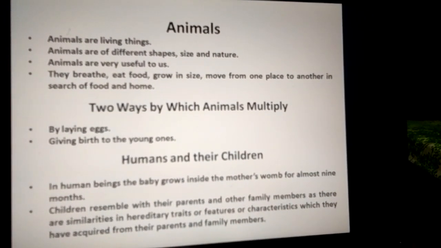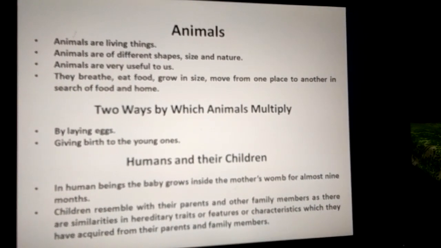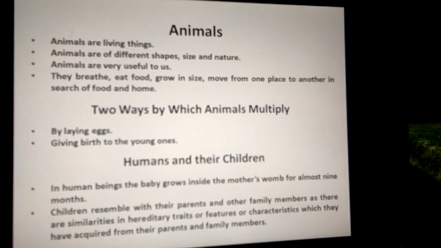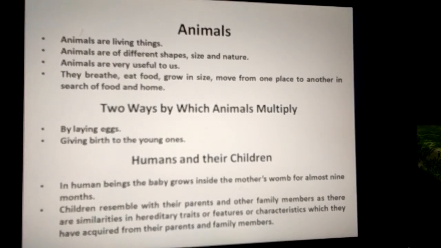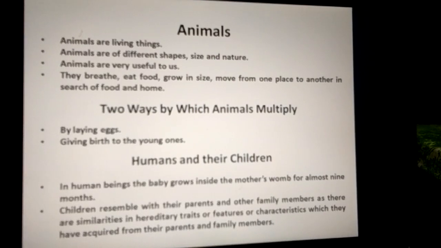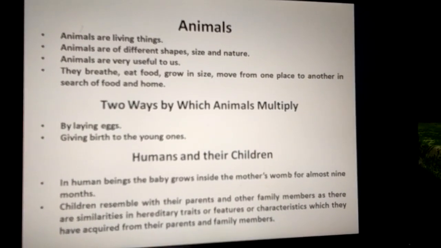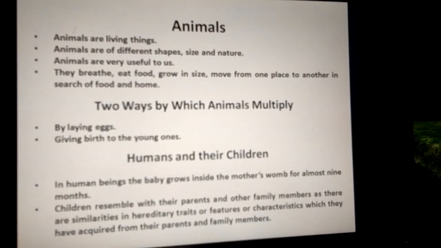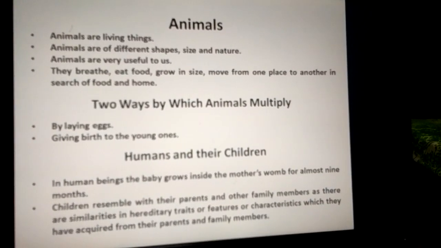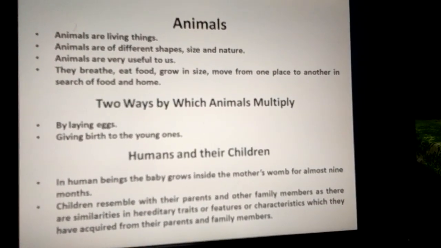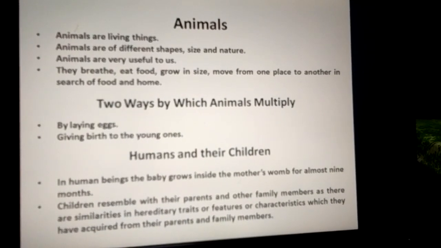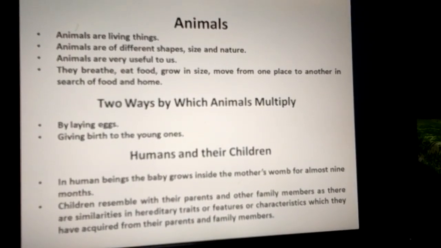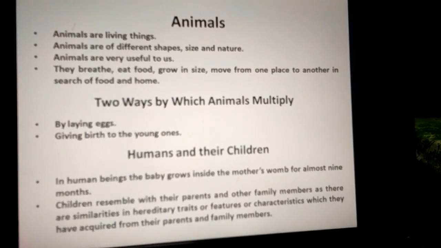So, children, we have learnt about animals. Two ways by which animals multiply, humans and their children. Under animals, we have learnt animals are living things. Animals are of different shape, size, and nature. Animals are very useful to us. They breathe, eat food, grow in size, and move from one place to another in search of food and home.